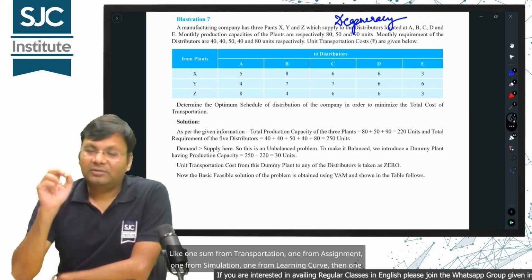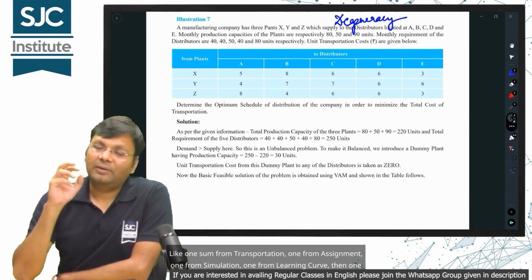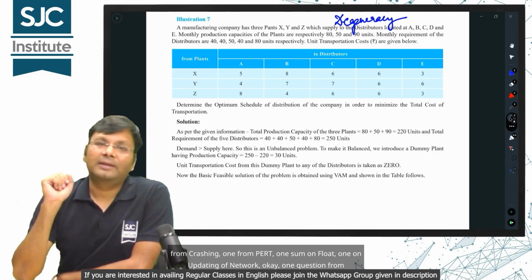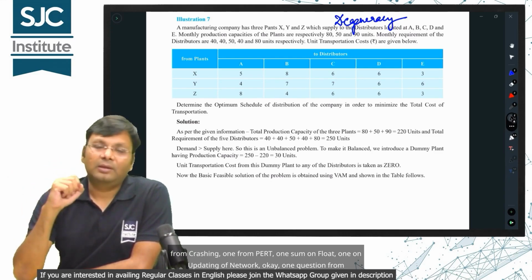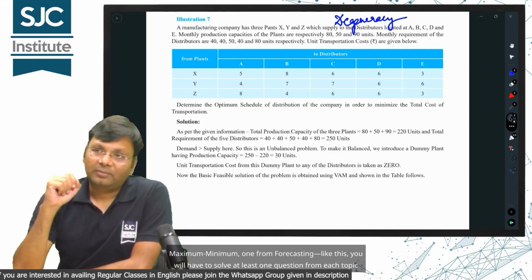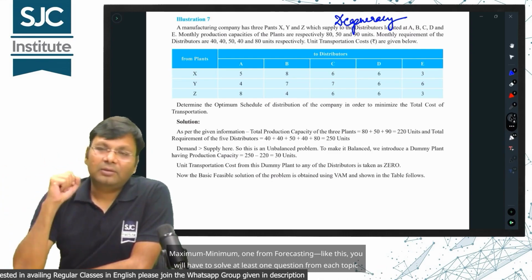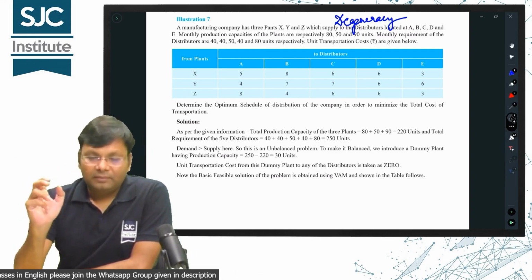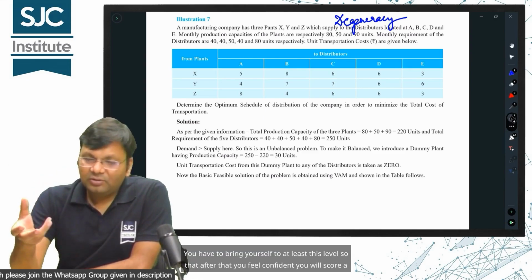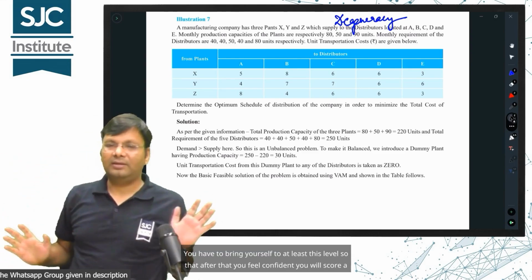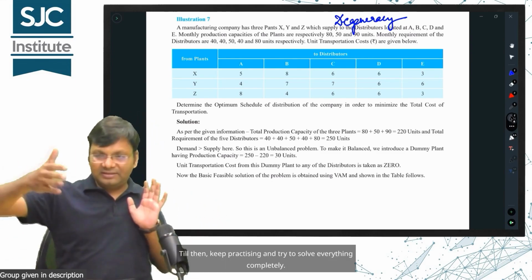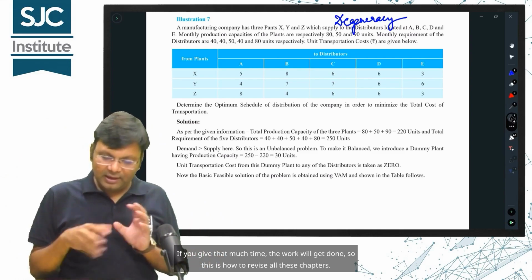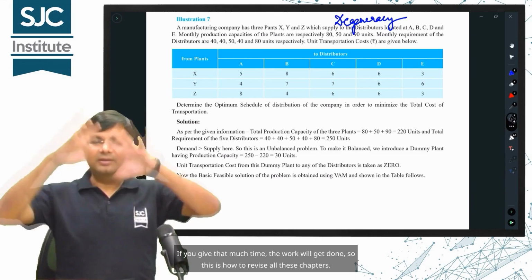Like one sum from transportation, one from assignment, one from simulation, one from learning curve, then one from crashing, one from PERT, one sum on float, one on updating of network, okay, one question from maximum minimum, one from forecasting. Like this, you will have to solve at least one question from each topic. You have to bring yourself to at least this level so that after that you feel confident you will score 100%. Till then, keep practicing and try to solve everything completely. If you give that much time, the work will get done, so this is how to revise all these chapters.